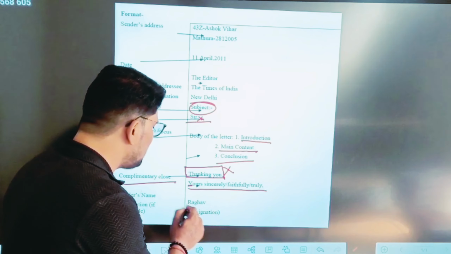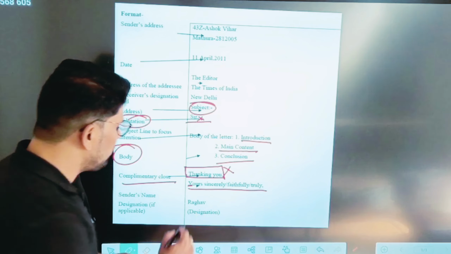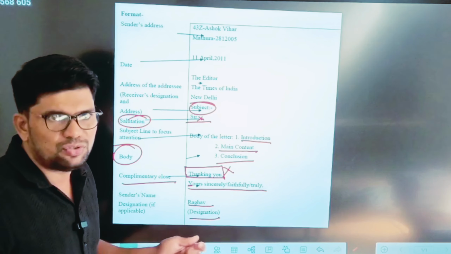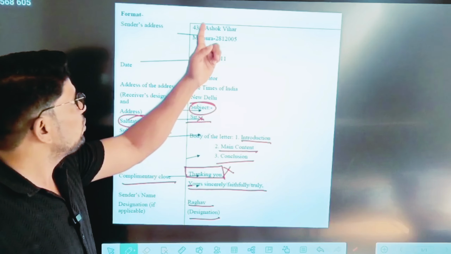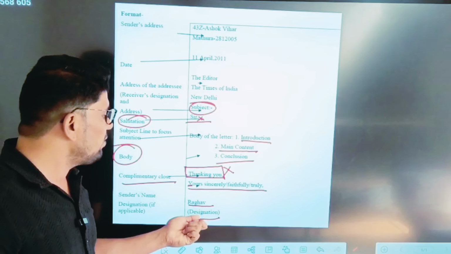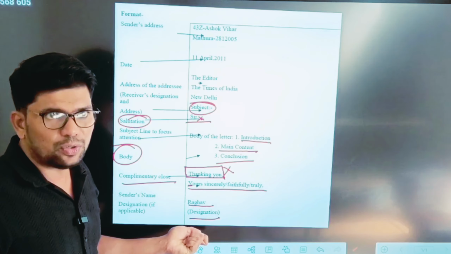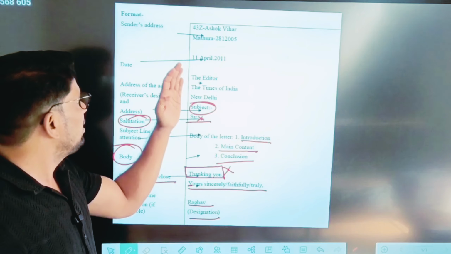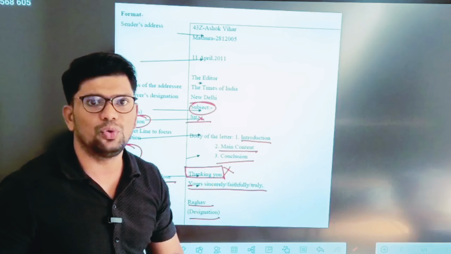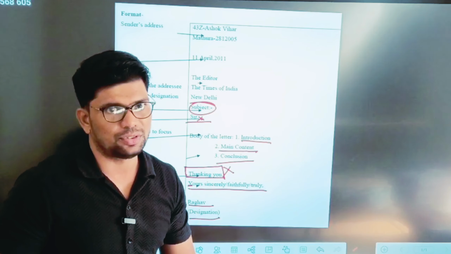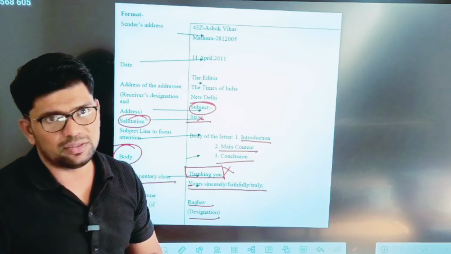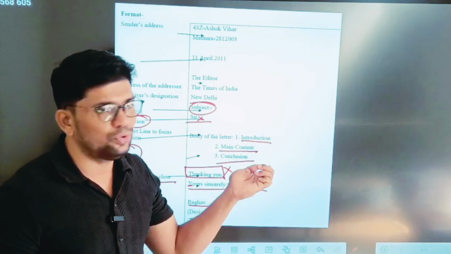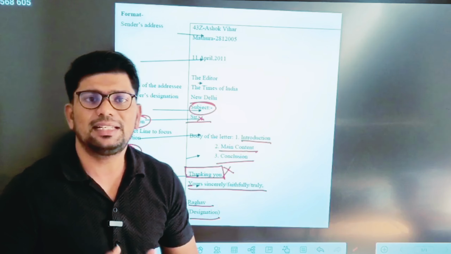For example, the sender here is Raghav. Raghav is actually the sender here. The designation is not mentioned here, so there is no requirement. Here you see the address, but the name we have mentioned at the end of the letter. So please keep in mind that these are the steps we have to follow while writing a formal letter. I hope you have understood it. If you have understood it, then please follow this format and get good marks.